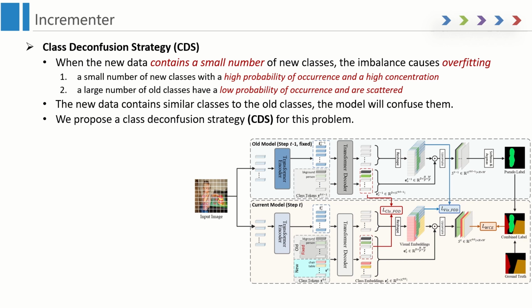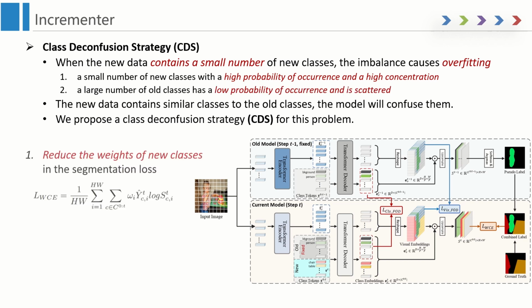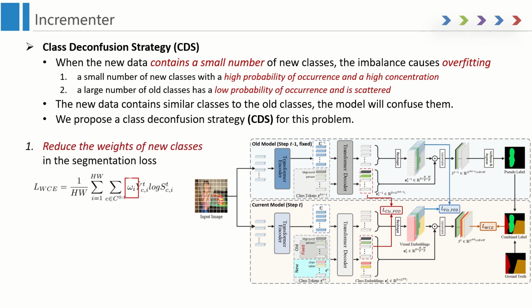So we propose a class deconfusion strategy, CDS, for this problem. First, when training on data with only a small number of new classes, the new classes occupy a large proportion of the segmentation loss, which reduces the network's attention to the old classes. Thus, we reduce the weight of the new classes in the segmentation loss to alleviate overfitting.